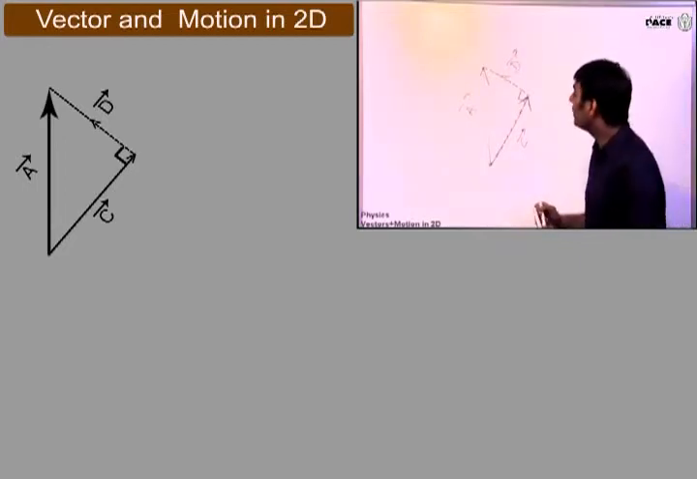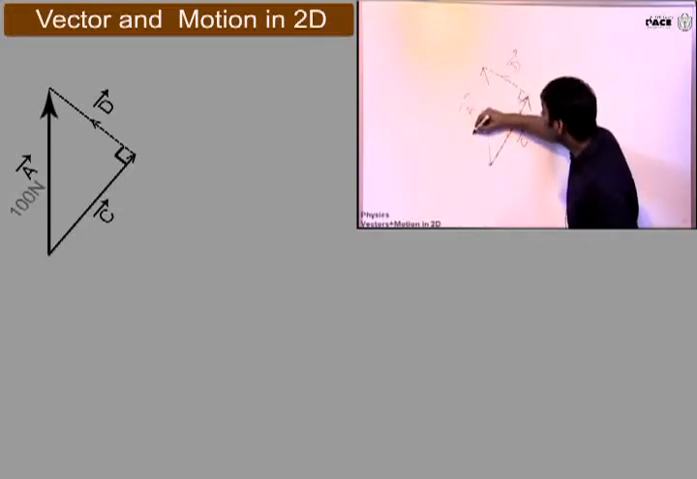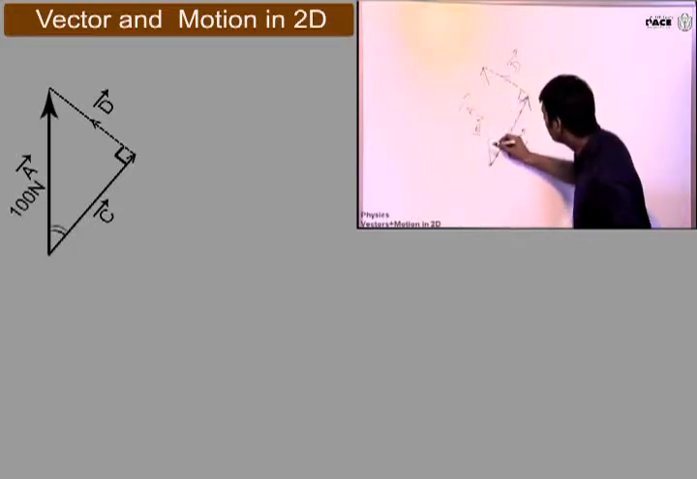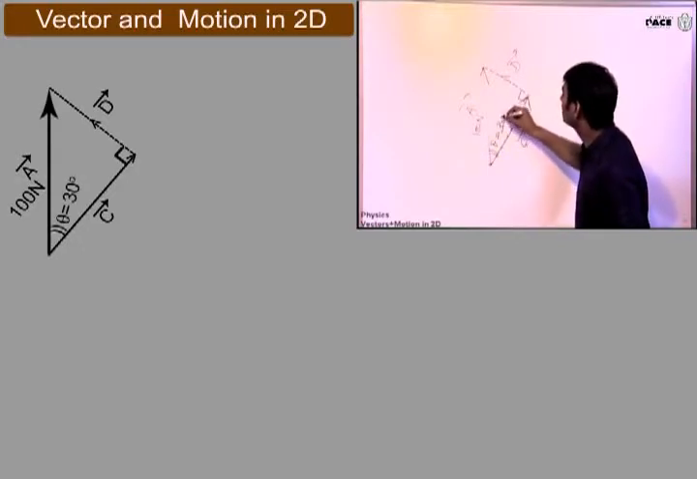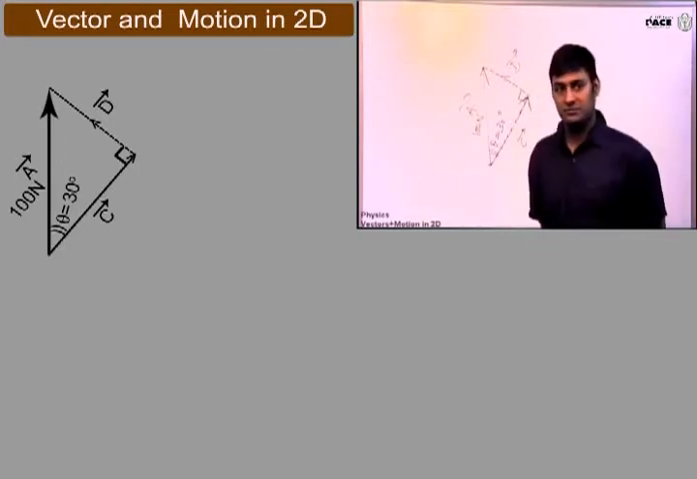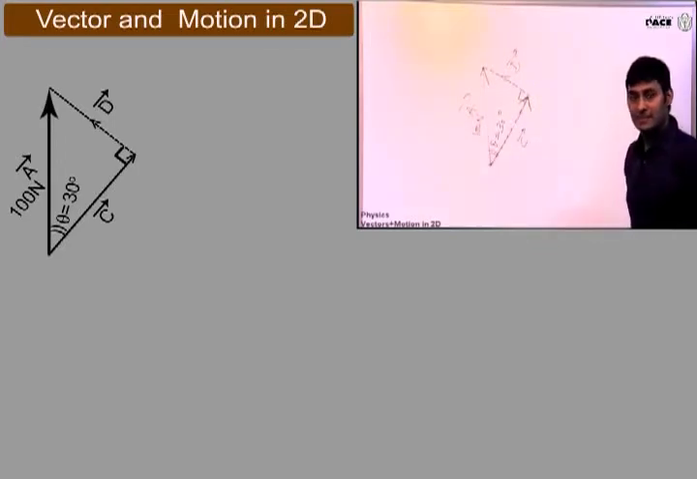Now, suppose I told you this is 100 newtons, vector A, and this angle is theta, say 30 degrees. Can you tell me what will be the magnitude of C and D? Tell me fast. C will be 100 cos theta and D will be 100 sin theta. Let us move ahead.